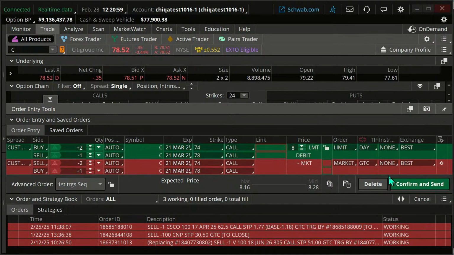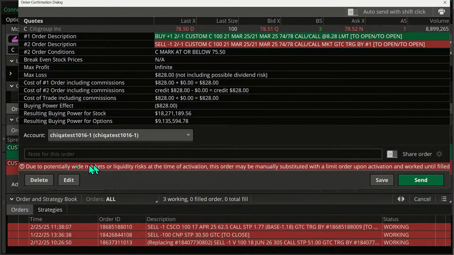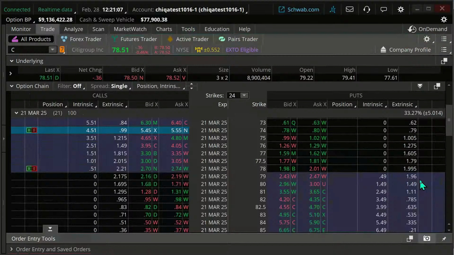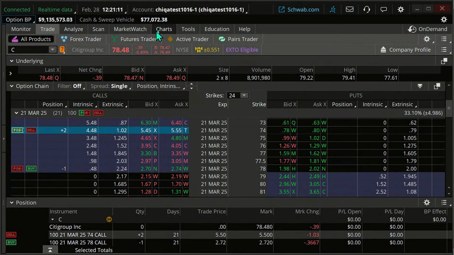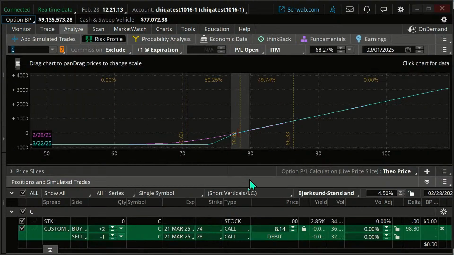And I'm going to then confirm and send. Make sure you read all the red notes there on this and click on send. Okay. Now, let's go back. Let me just answer some questions here. I want to go back to that Analyze tab as we do this. Here's our trade that is in.